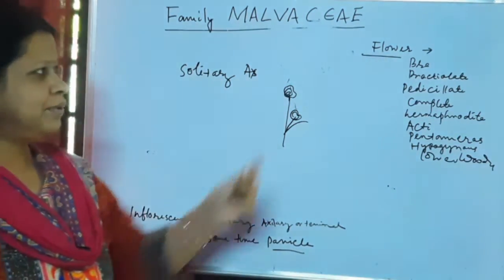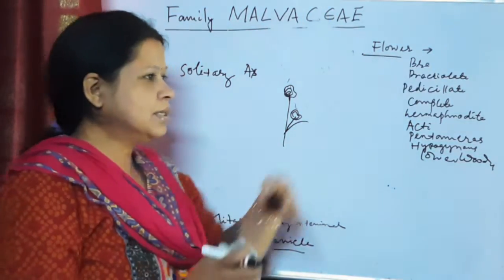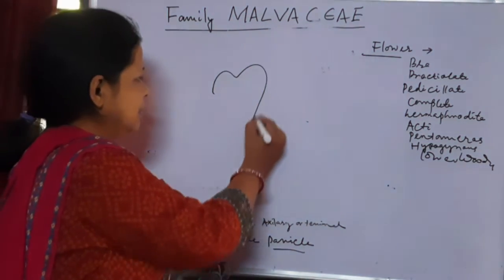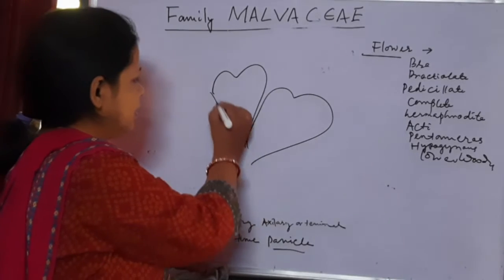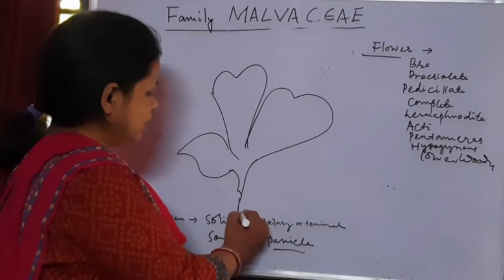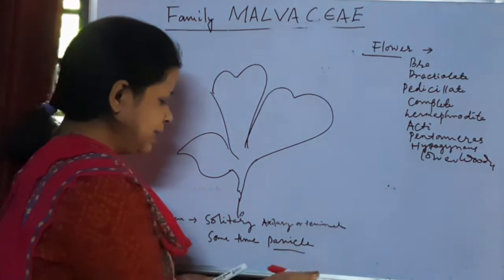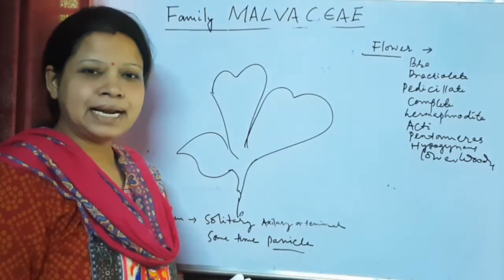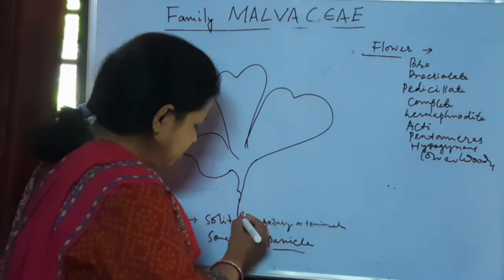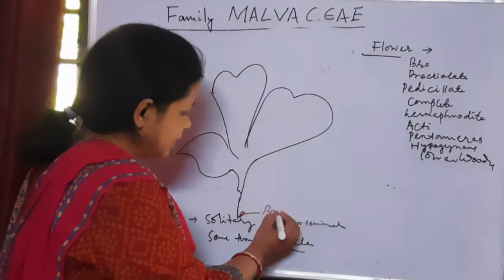Next we come to the characteristics of the flower. Flowers are bracteate. Bracteate means if this is the flower, and at the base of the stalk or pedicel there is any outgrowth, that is called a bract. So the flower is bracteate. At the base of the pedicel, any greenish outgrowth is a bract.